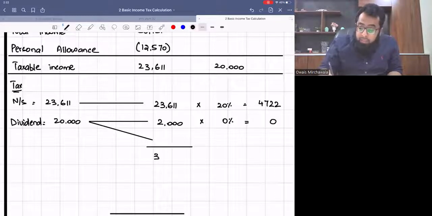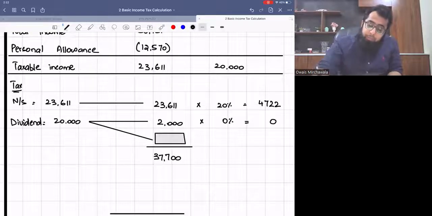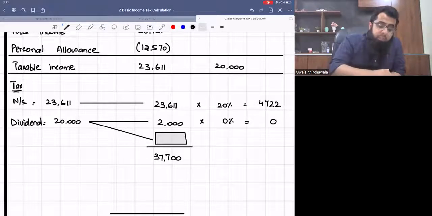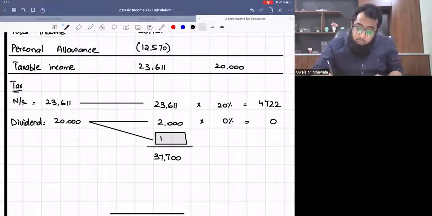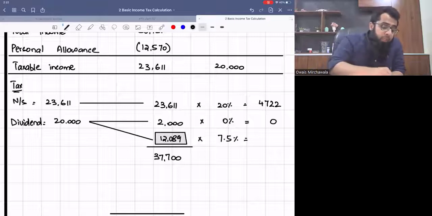Now, let's look at the basic rate band, how much is remaining. So if I look at my basic rate band, 37,700 is the band, 23,611 minus 2,000. So 12,089. Now on dividend in basic rate band, the rate of tax is 7.5%.